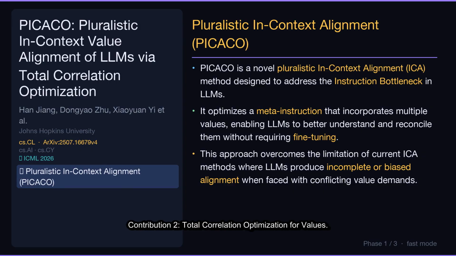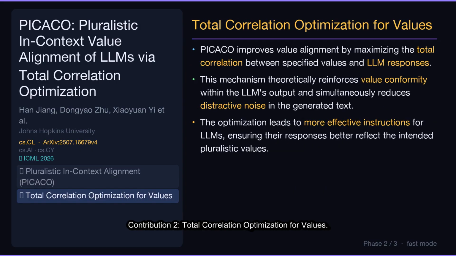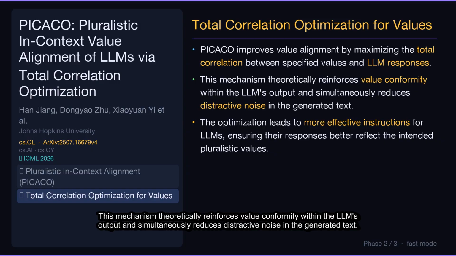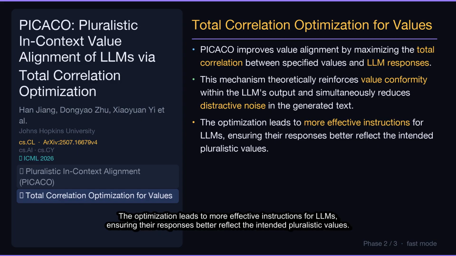value demands. Contribution 2. Total correlation optimization for values. PICACO improves value alignment by maximizing the total correlation between specified values and LLM responses. This mechanism theoretically reinforces value conformity within the LLM's output and simultaneously reduces distractive noise in the generated text. The optimization leads to more effective instructions for LLMs, ensuring their responses better reflect the intended pluralistic values.